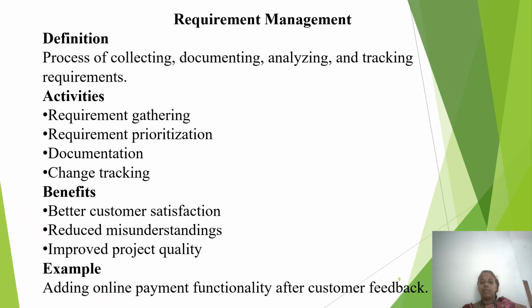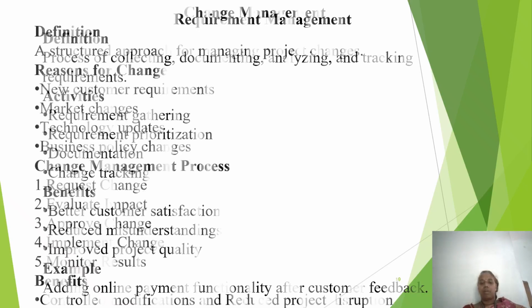So, an example: a customer first asks for online payment. Later, they say it must support UPI, debit card, payment history, and refund tracking. These must be documented and tracked properly.